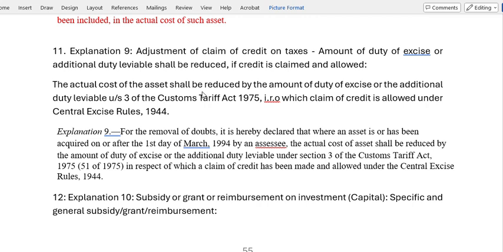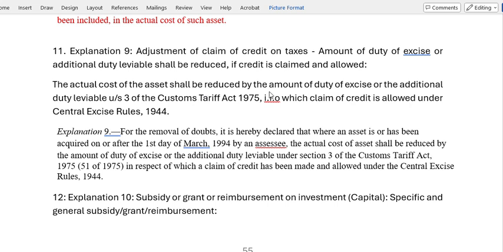Now, explanation 9. Adjustment of claim of credit on taxes. Amount of duty of excise or additional duty leviable shall be reduced if credit is claimed and allowed. In case we are refunded or getting back the taxes already paid for excise or additional duty or GST, whatever taxes, if we are getting a refund, then that duty will not be adjusted against the actual cost.